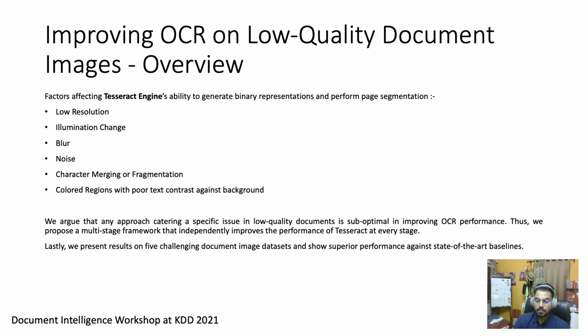Due to all of these image quality issues, there is a need to improve OCR performance on these low quality document images. Thus, any approach catered to address a specific image quality issue is suboptimal. We argue that a multi-stage framework that independently improves the performance of the Tesseract engine at every stage is better suited for optimal OCR performance. We propose a multi-stage framework whose results we have discussed on 5 challenging document image datasets, and have showcased our superior performance against state-of-the-art baselines.